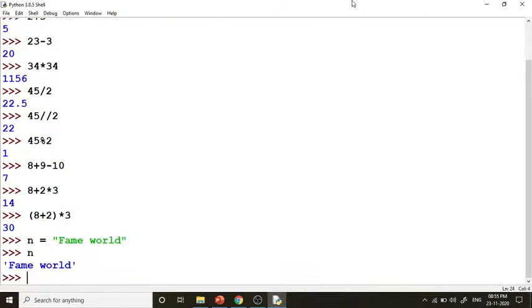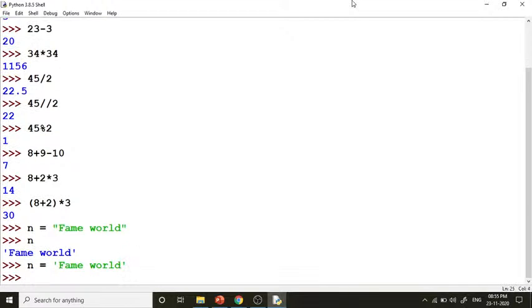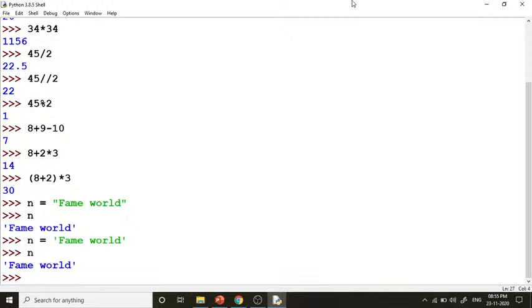So let's print it. You can see it's printing properly. If I'm taking n equals to, in single quotes, fame word, now here you can see the single quotes also work properly. That means in the case of Python it is the same, whether we are taking single quotes or double quotes, both are the same here in the case of Python.